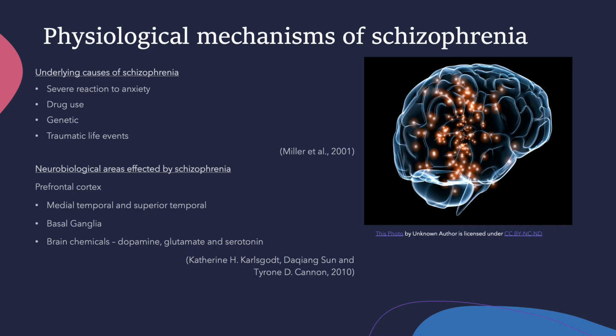Individuals with schizophrenia have an imbalance of brain chemicals such as dopamine, glutamate, and serotonin. These neurotransmitters allow nerve cells in the brain to send messages to each other. Disturbances with these chemicals have been increasingly documented in a range of neuropsychiatric disorders, including schizophrenia.